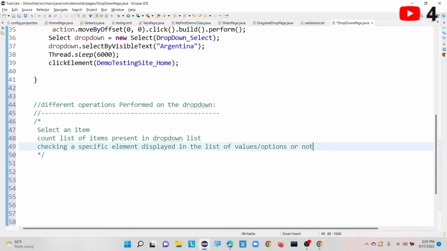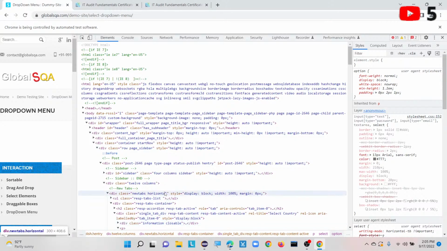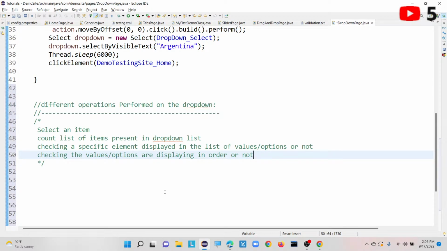So we can check whether a specified country is displaying in that particular drop down list or not. We can also perform this action, and also we can check the order. Checking whether the values or options are displaying in order or not. If you want to check the order of the options which are displaying, we can do that as well. So that is about the drop down list concept.